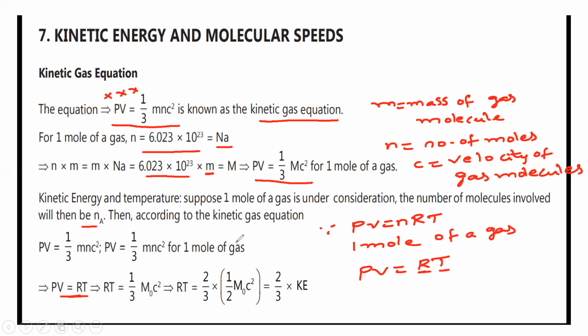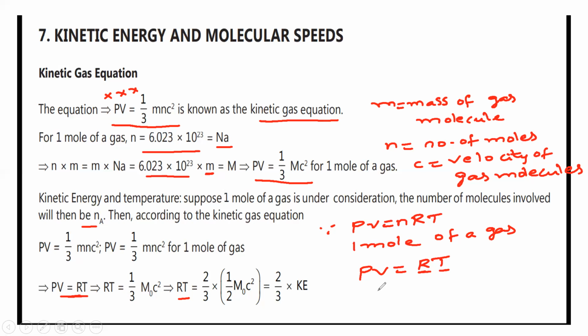Now we are going to write the relation between kinetic energy and temperature. By this you can say PV is equal to RT, RT is equal to 1 by 3 mc square, where m is the molecular mass of the gas. So RT is equal to 2 by 3, multiplying and dividing by 2, into half mc square.